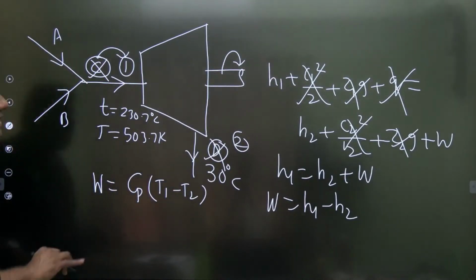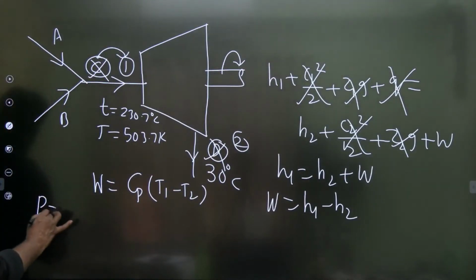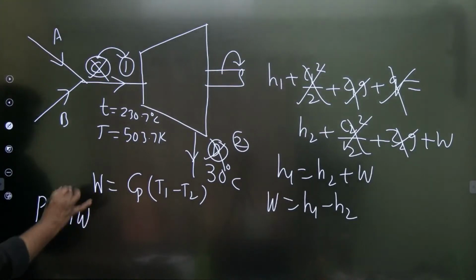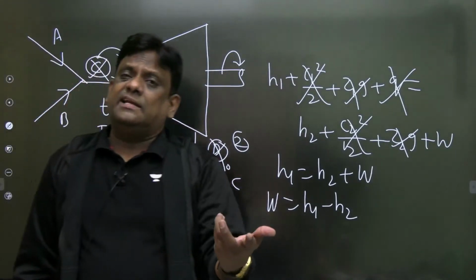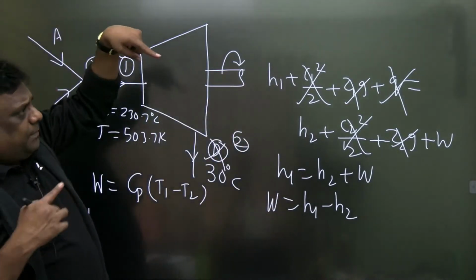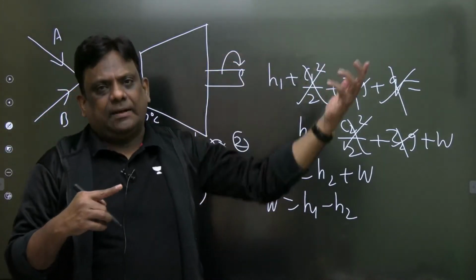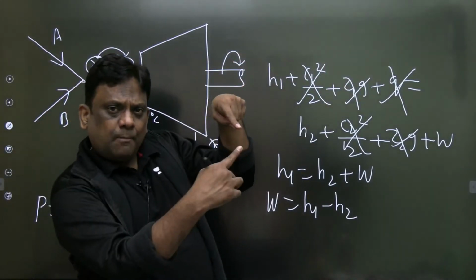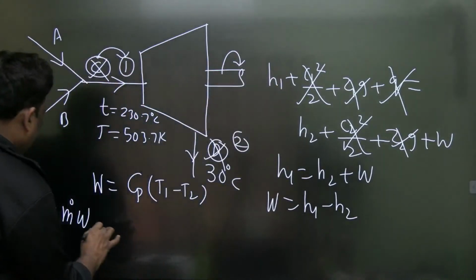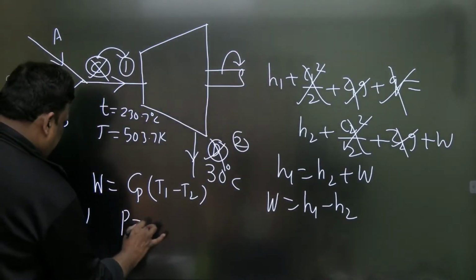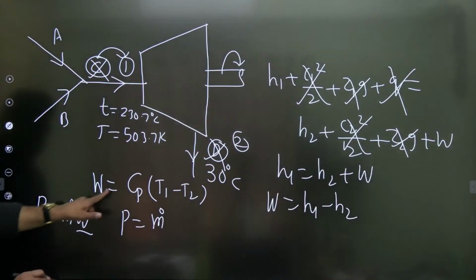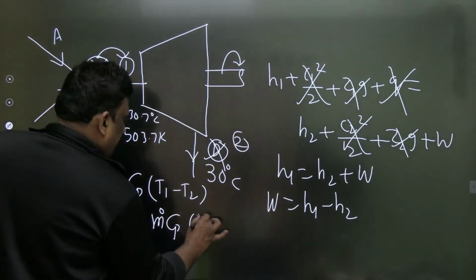And one more thing. He is asking for power. Power is equal to mass flow rate into work. Can you tell me how much mass is entering the turbine? 0.8 plus 0.5. After mixing, that mixture is entering the turbine. So 0.8 plus 0.5 is 1.3. So now I write, power developed is m dot into work, that is Cp into T1 minus T2.